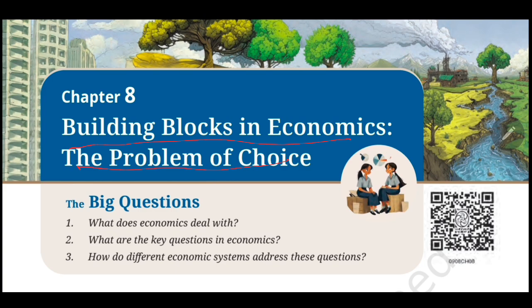The chapter explains that when one alternative is chosen, the value of what is given up is called the opportunity cost. So whenever you make a choice, I want you to start asking yourself one question: what am I giving up by choosing this? That question is economics in action.